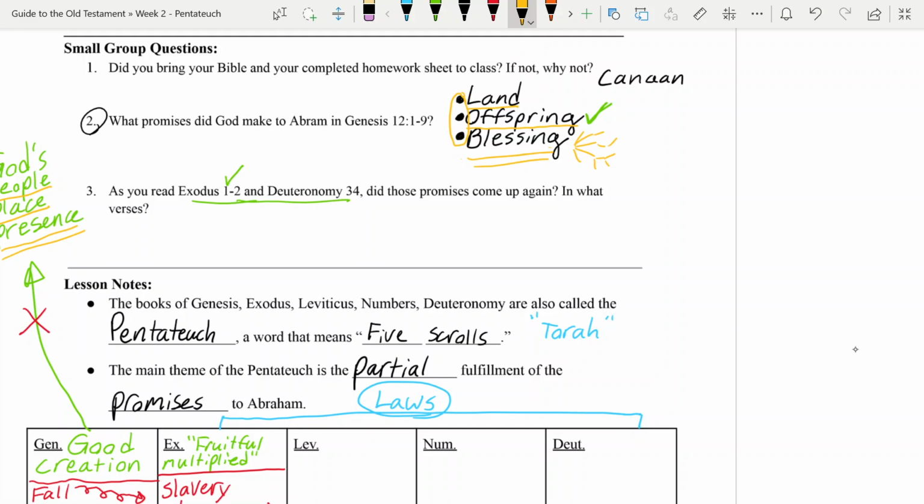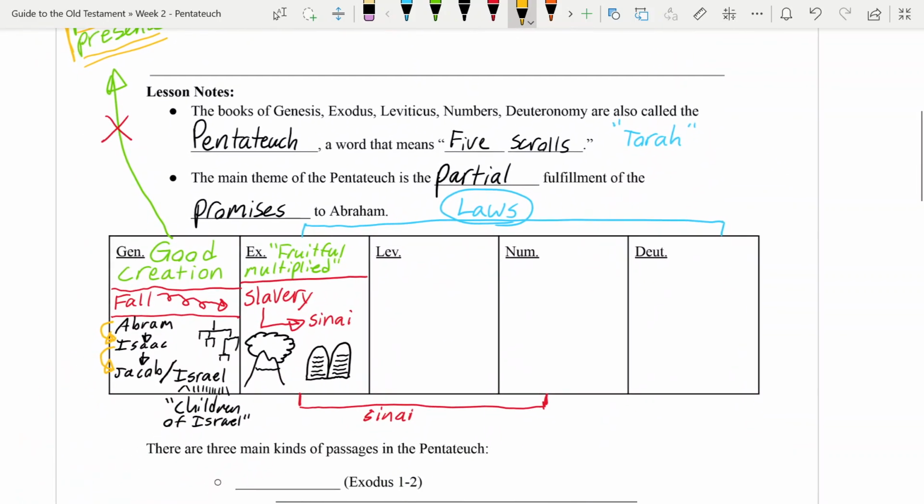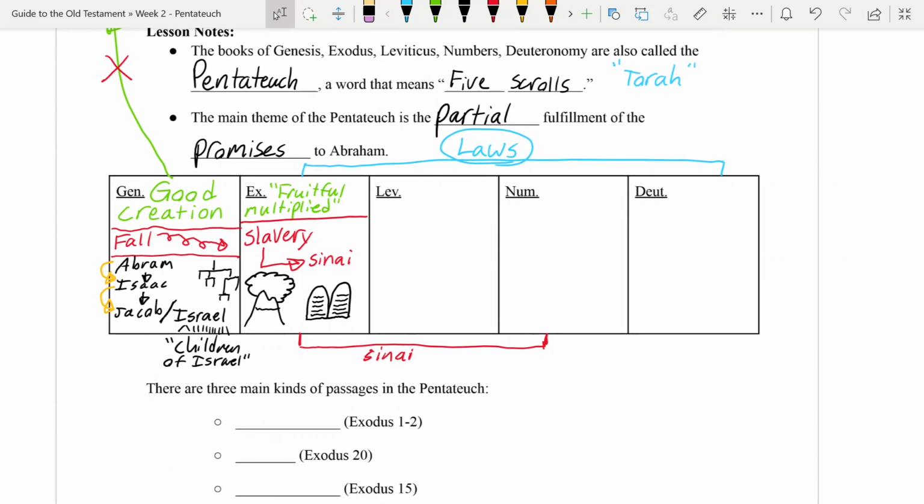They can live in the promised land of Canaan. They can be a fruitful and numerous people, and they can be blessed as they live in God's presence. So the covenant made at Sinai is a way that the people of Israel can experience those promises to Abraham, if they obey. That's the big if, right?